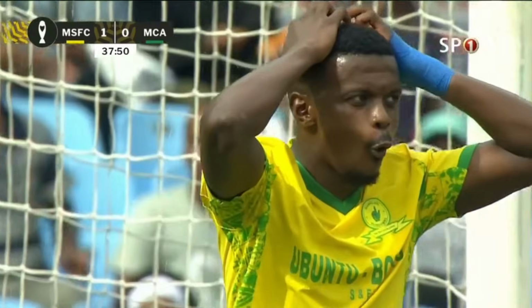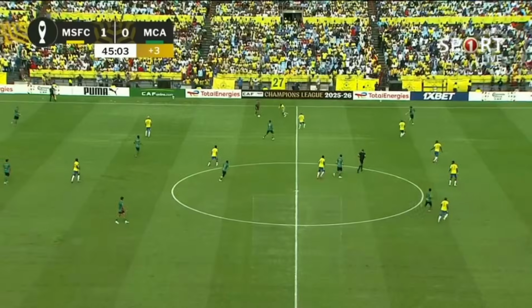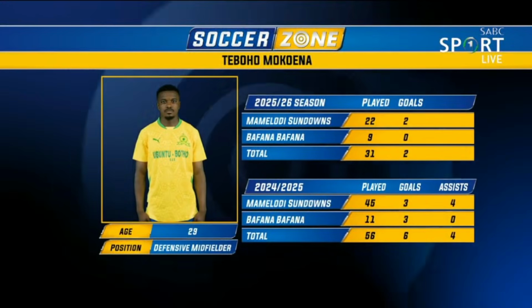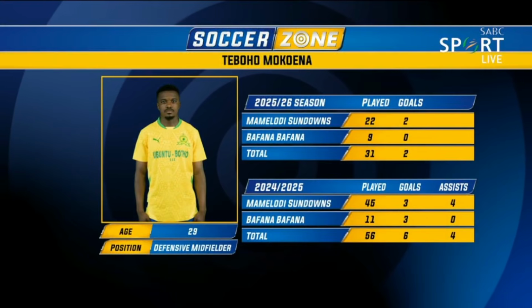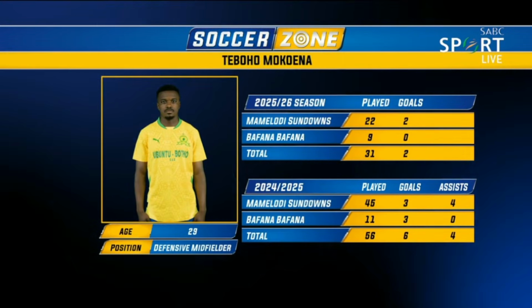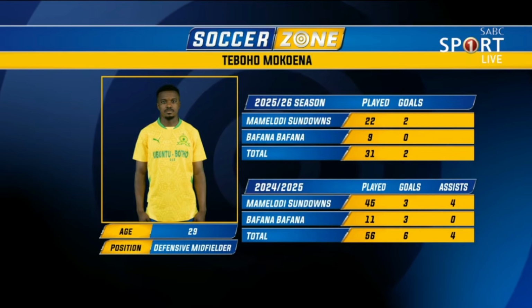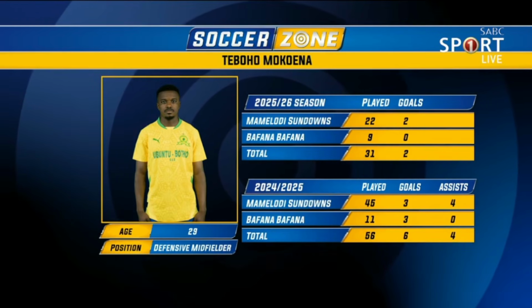Well, there's Mamelodi Sundowns there, of course, and Tebogo Mokoena there. Take a look at what Mokoena did last season. When we say Mamelodi Sundowns, we're including all competitions there, and last season includes the Club World Cup as well. Look at how many games he played: 56 games last season. The entire season, almost 60 matches.